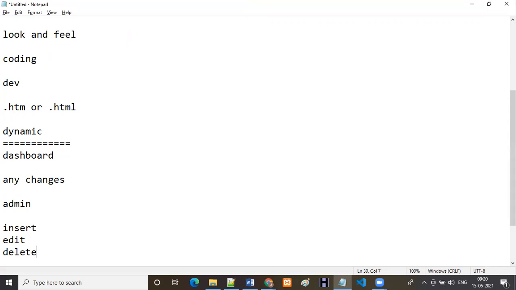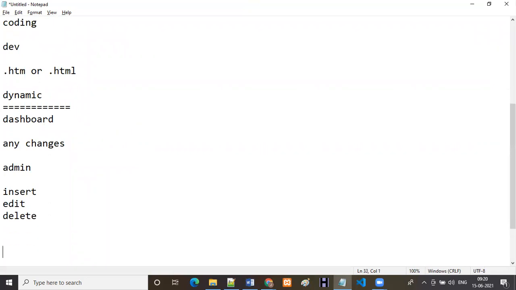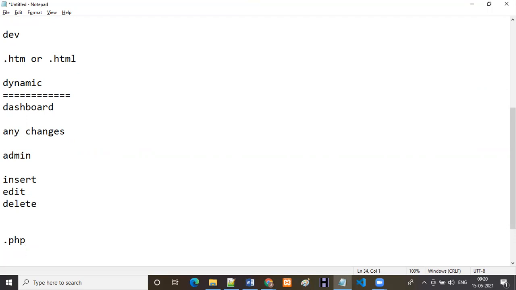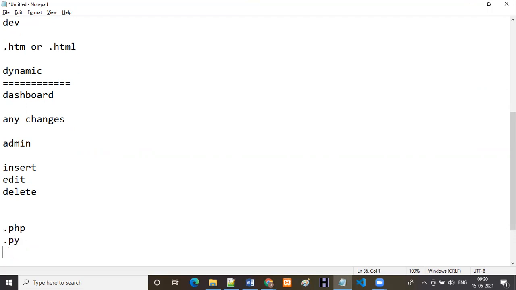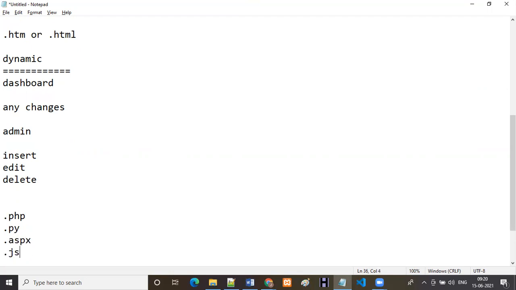How are we going to identify whether it is dynamic or static? We have different types of extensions for dynamic websites. So .php, nothing but PHP language. .py, nothing but Python language. .aspx, nothing but .NET. .jsp, nothing but Java. Like that we have different programming languages. With the help of different programming languages, we are going to build dynamic websites. So clear, right?